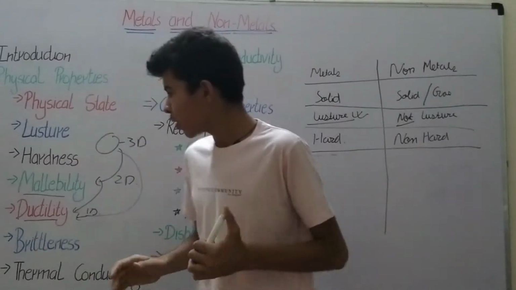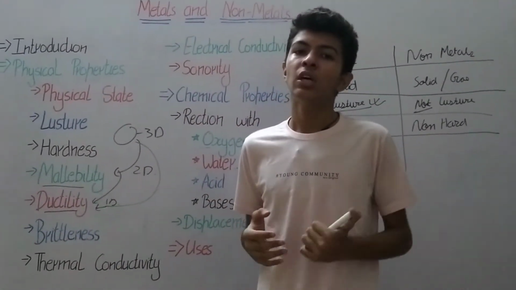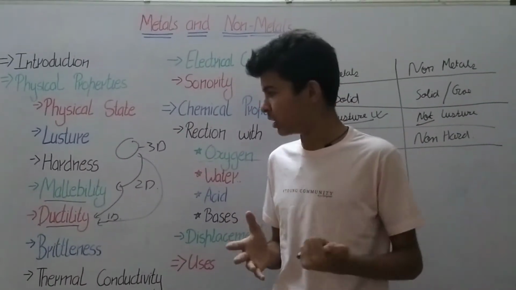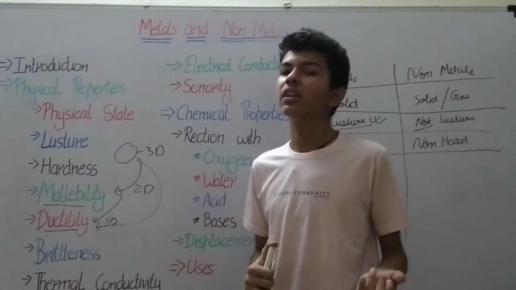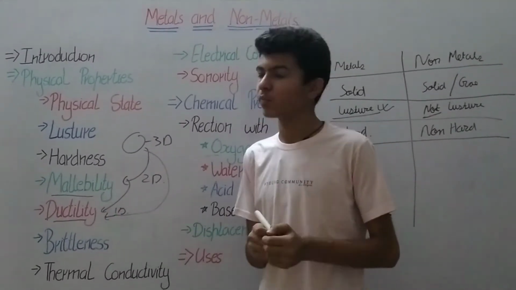So what is malleability? Malleability is the capacity of metals to be turned into sheets. And ductility is the capacity to be turned into thin wires, that means a straight line.